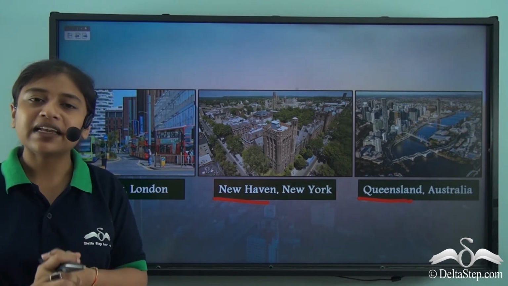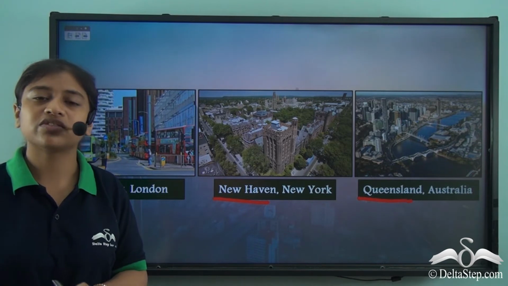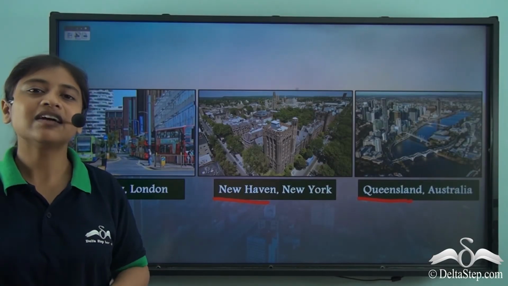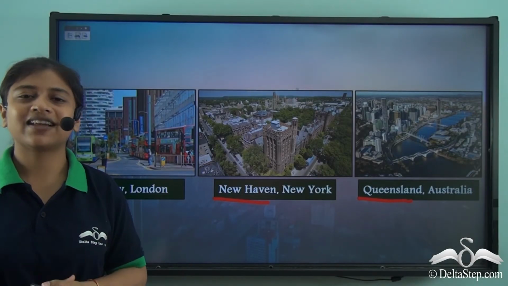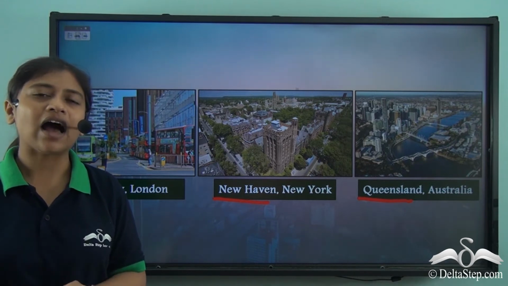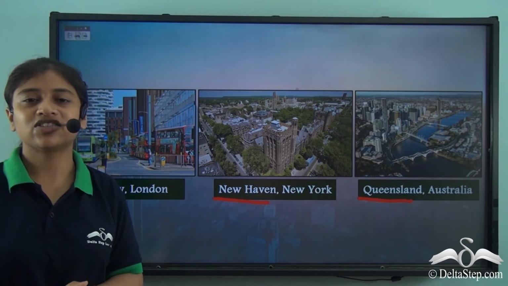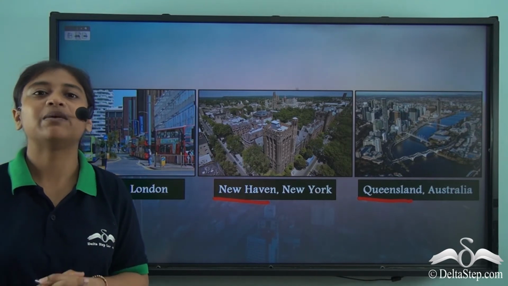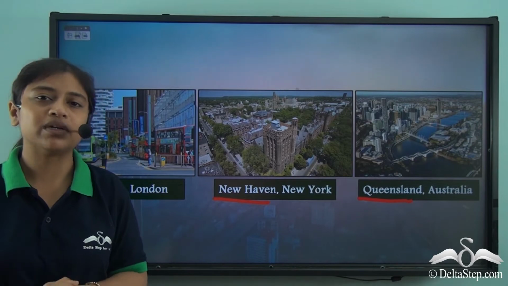They provide enough amenities and resources to the people residing there and provide enough opportunities to the young spirited minds residing there. So that was all about satellite cities. Isn't that interesting? Well, we also have some other interesting things to know about cities and how urbanization has played a very important role in today's global time.